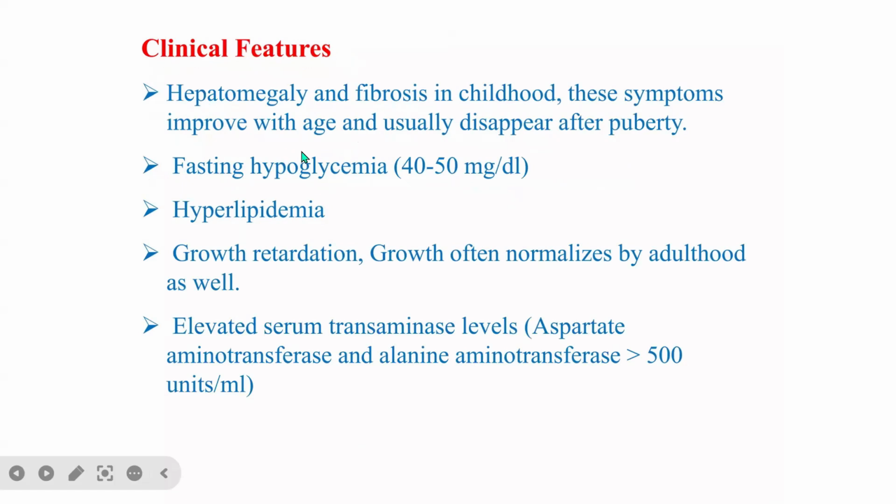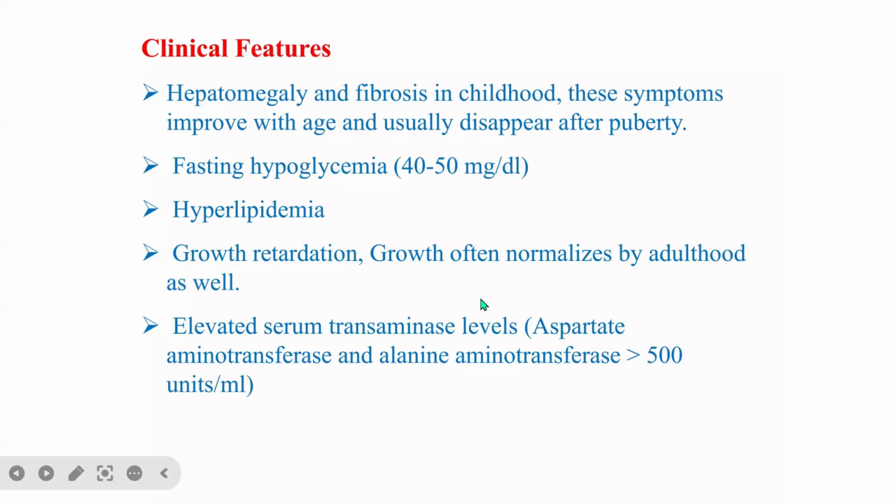These symptoms improve with age and usually disappear after puberty. It causes fasting hypoglycemia, hyperlipidemia, and growth retardation. Growth often normalizes by adulthood, and there is an elevated serum transaminase level.